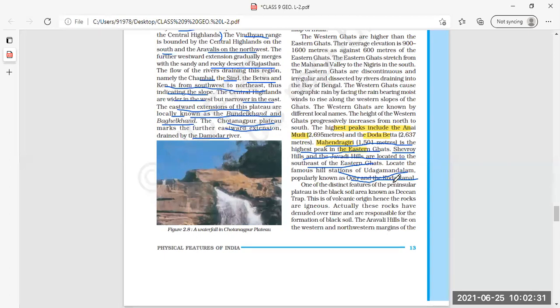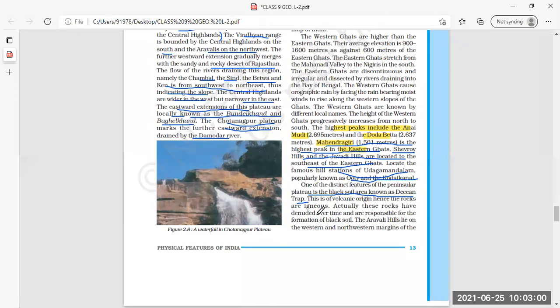One of the distinct features of the Peninsular Plateau is black soil. Now, which is the most distinct, important feature of the Deccan Plateau? Black soil, because black soil is available in the Deccan Trap. Deccan area में black soil ज़्यादा देखने को मिलेगा. This is of volcanic origin, hence the rocks are igneous. Igneous rocks are found over here. Actually, these rocks have denuded over time.